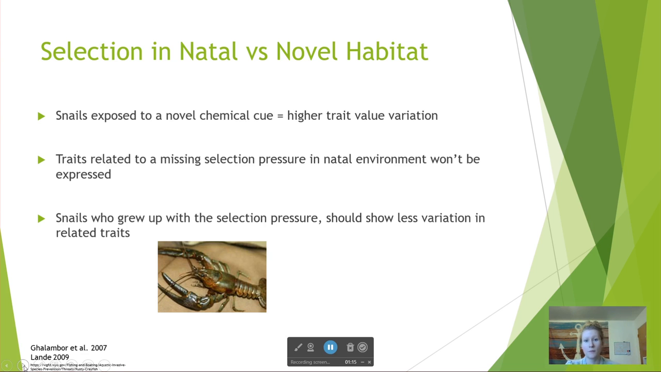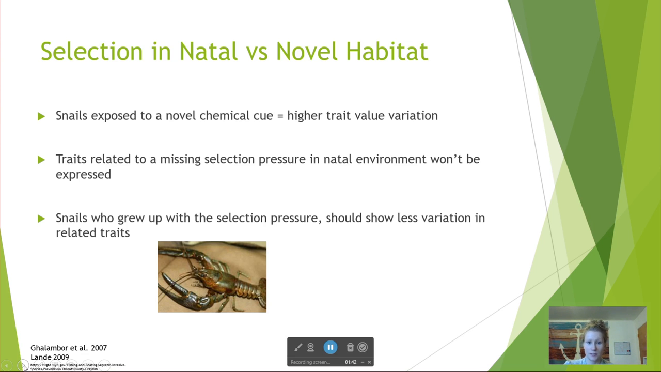So we'll have 3 populations from locations that have crayfish and 3 populations from locations that don't have crayfish. And then all 6 populations will be exposed to both the novel environment and the natal environment. The snails from habitats lacking crayfish that are exposed to the novel chemical cue, which in this case is the cue from the crayfish, should show higher variation in trait values.